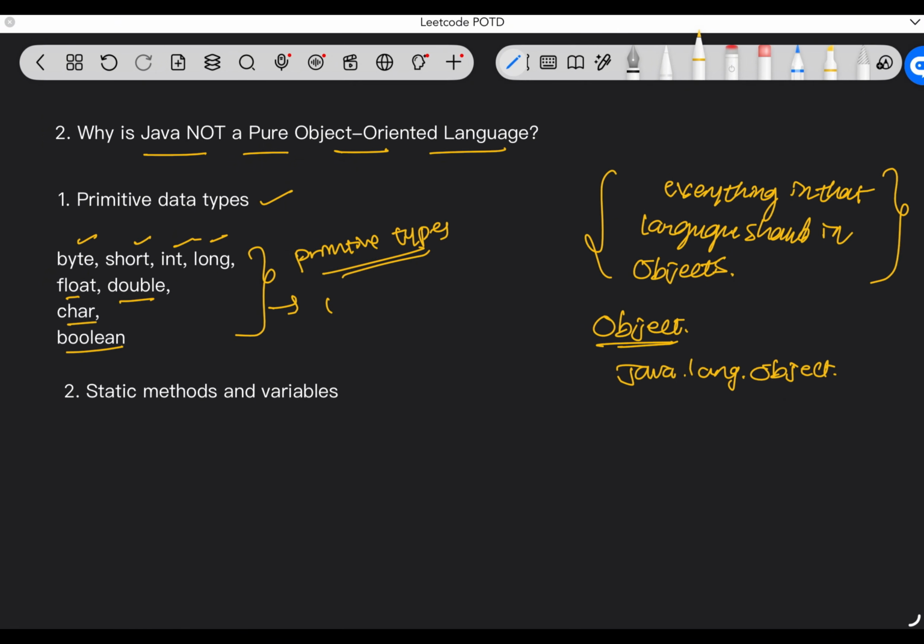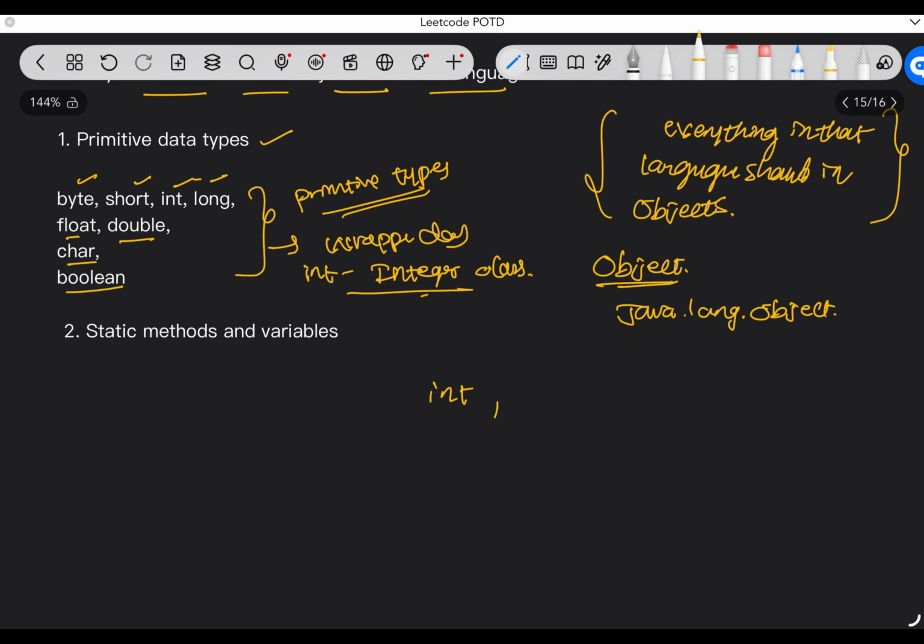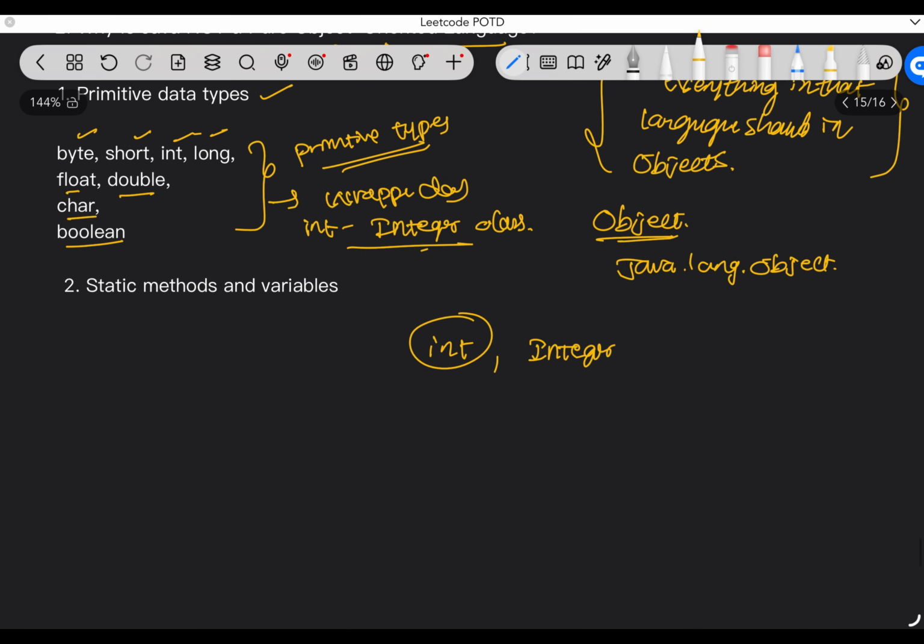It has wrapper classes also for these primitive data types, like int has the Integer class, right? So the difference between int and Integer is that int is a primitive data type and this is a class.